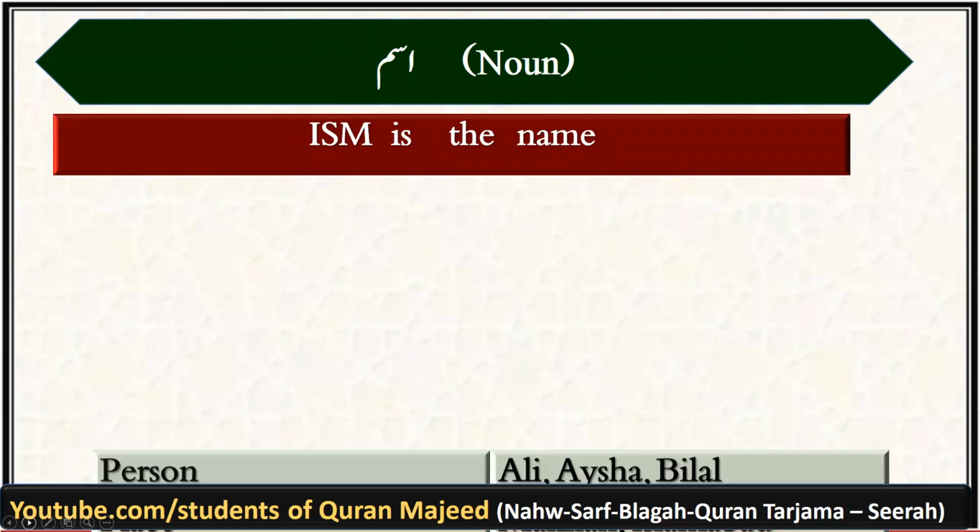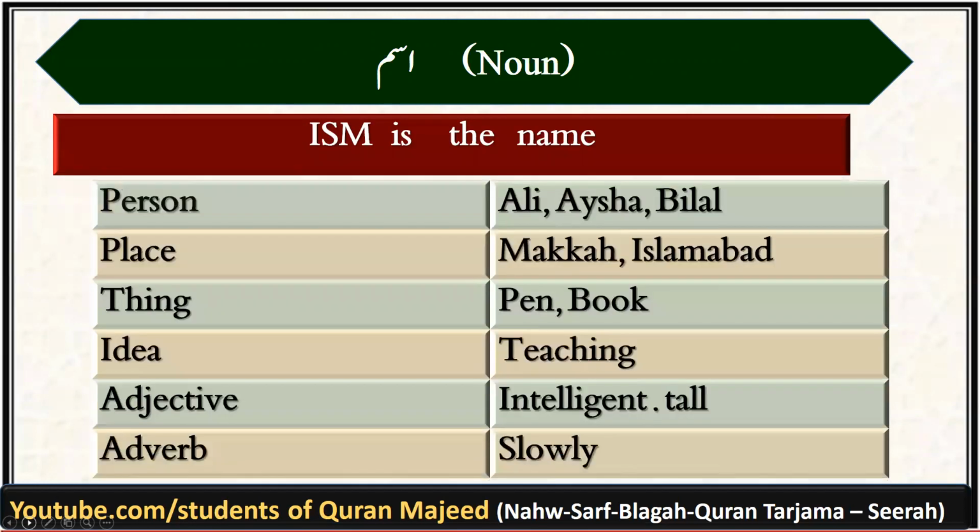Now, name can be of any person like Ali, Aisha, Bilal. It can be of any place like Makkah and Islamabad. Name of a thing like pen, book. Name of an idea like teaching. Name of an adjective like intelligent, tall, big, small. And name of an adverb like slowly, etc. So, in short, ism is the name.